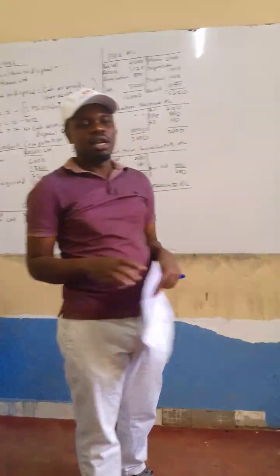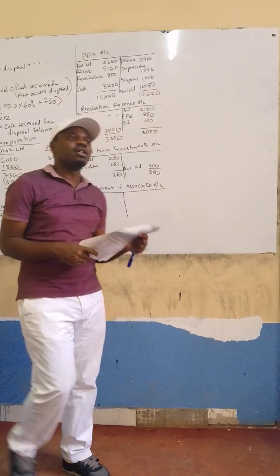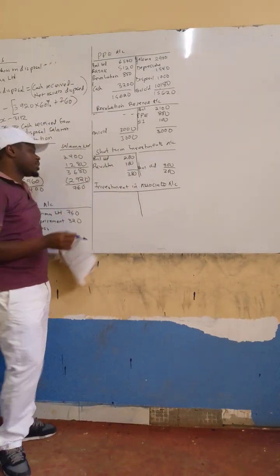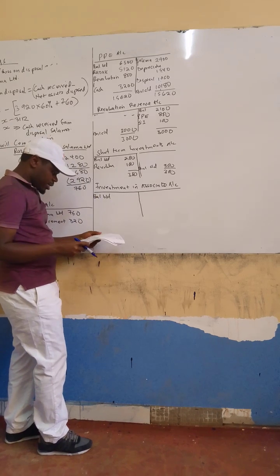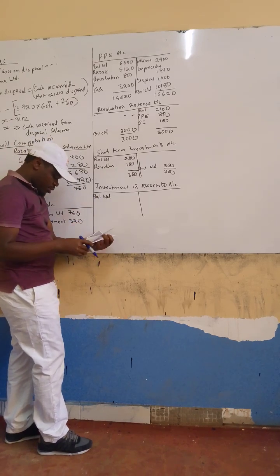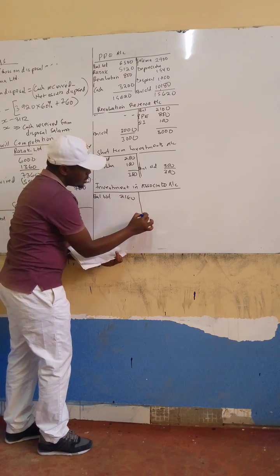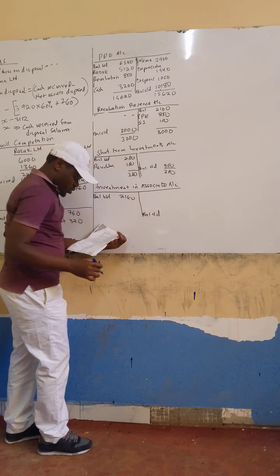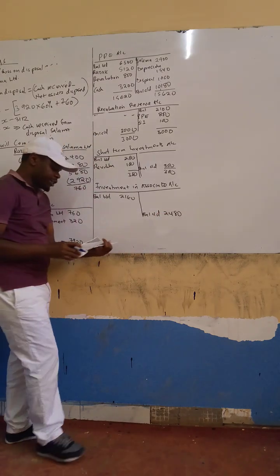And you know that accounting for associate is found in IAS 28. So this being an asset, of course, it has a debit balance go down. Investment in associate was amounting to 2160. Then balance carried down was 2480.